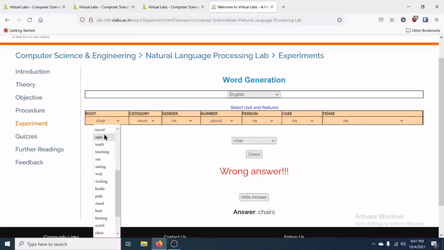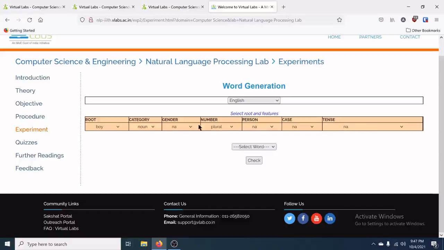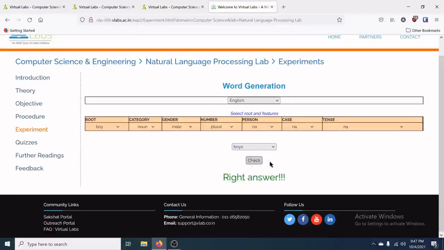Given a word, we can find out whether it is a noun, and whether the word has a gender. See, now there's a word called boy. Here I can choose the gender as male, and if it's plural, boys will be the correct answer, and so on. This way we are able to find out how the program should work. You are indirectly told what all the conditions are for the program, so it is easier for you to go ahead and write the program.